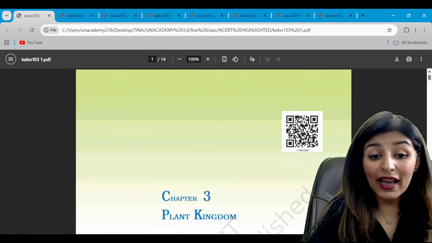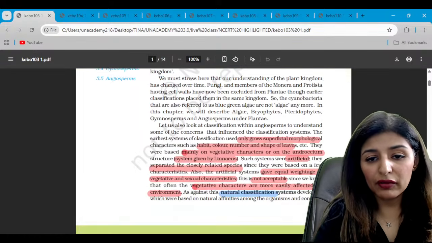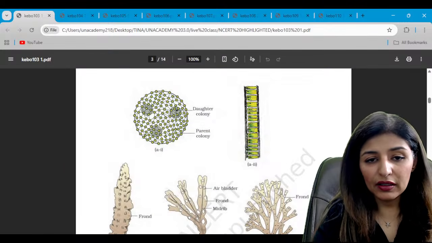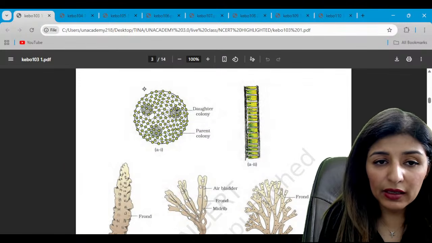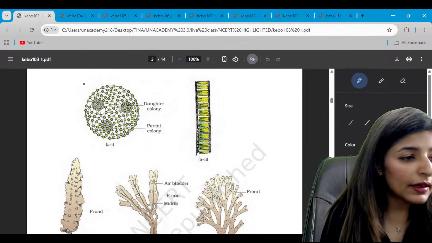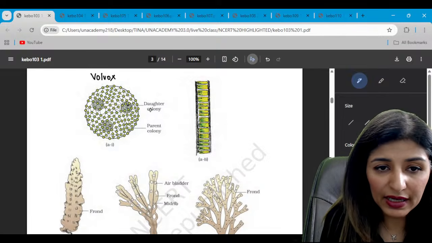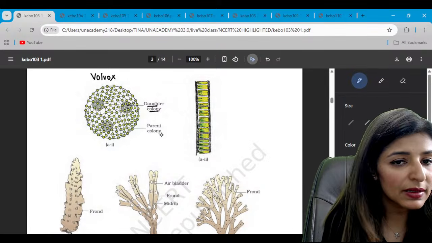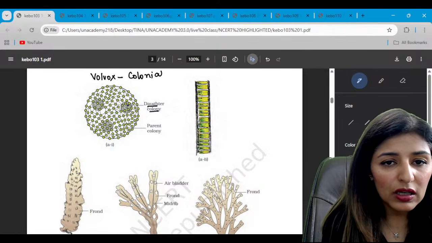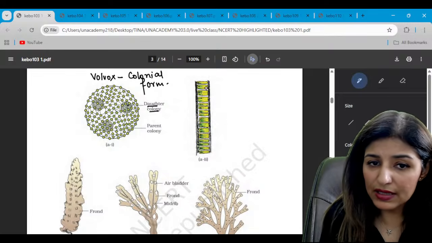Now coming on to the diagrams of chapter number 3, that is plant kingdom. Now watch carefully. First of all, let's see the diagram here. So guys, this diagram represents the volvox. Now I will strongly suggest you to write down the names here. So this is volvox, and what we see inside are the daughter colonies. The bigger one is the parent colony. So volvox is the colonial form. We know that, right?